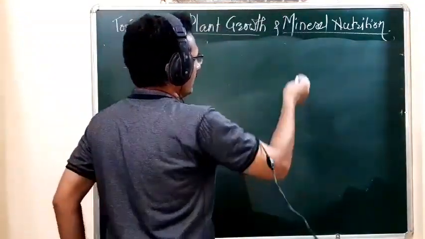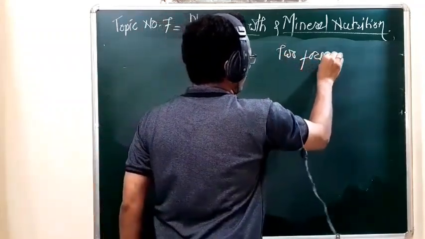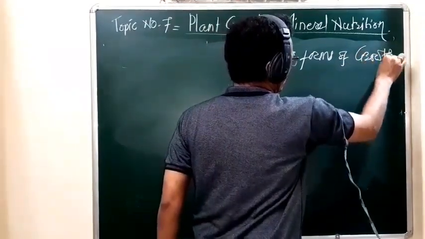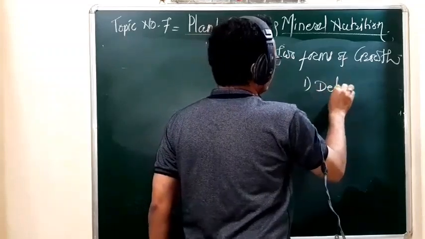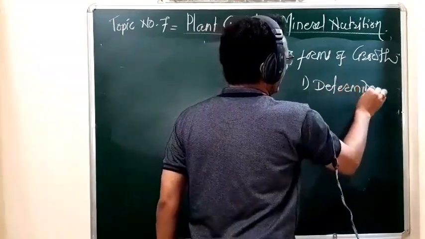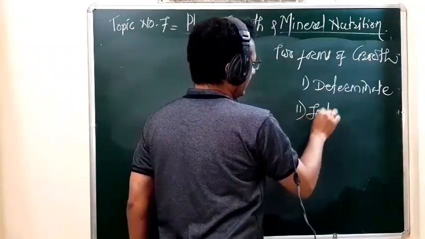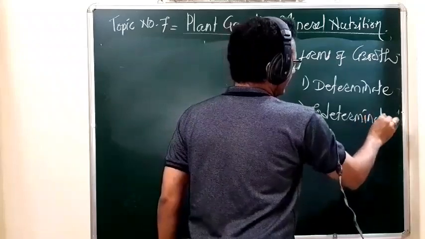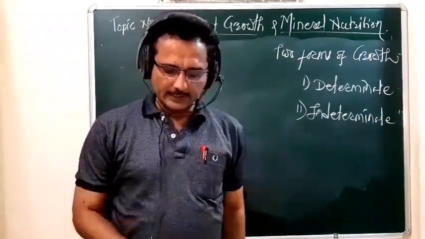So the first one is determinate growth, and the second one is indeterminate growth.